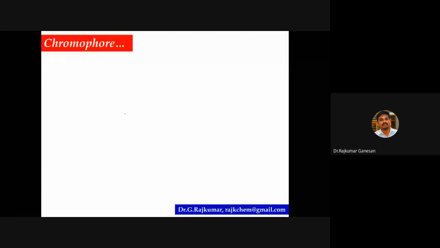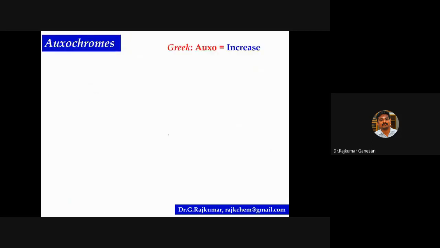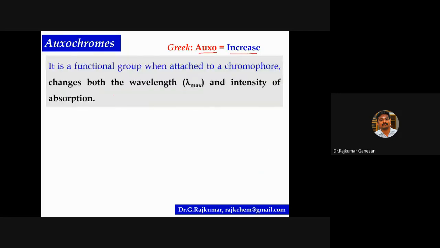Look at this. This is a common chromophore, and look at the lambda max value here. Amine through its lone pair of electrons, ethylene, ketone, aldehyde, nitro group. These are all common chromophores. Then auxochromes. The Greek word auxo means to increase. It is a functional group that, when attached to a chromophore, changes both the lambda max value and its intensity.